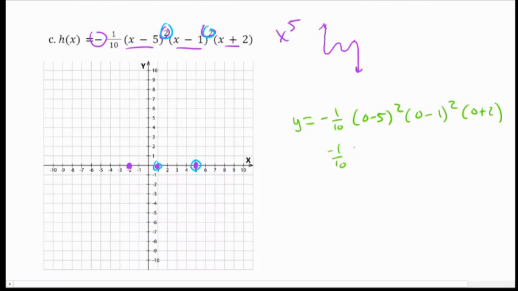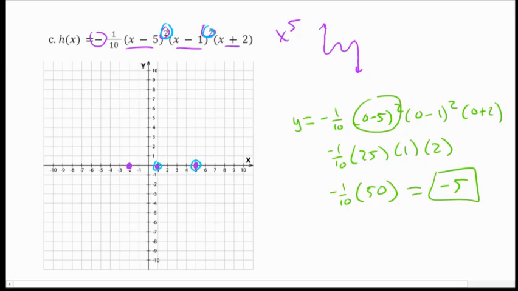Negative 5 squared is 25, negative 1 squared is just 1, and 2. Then this becomes negative 1/10 times 50, which gives me just negative 5 as my y-intercept.